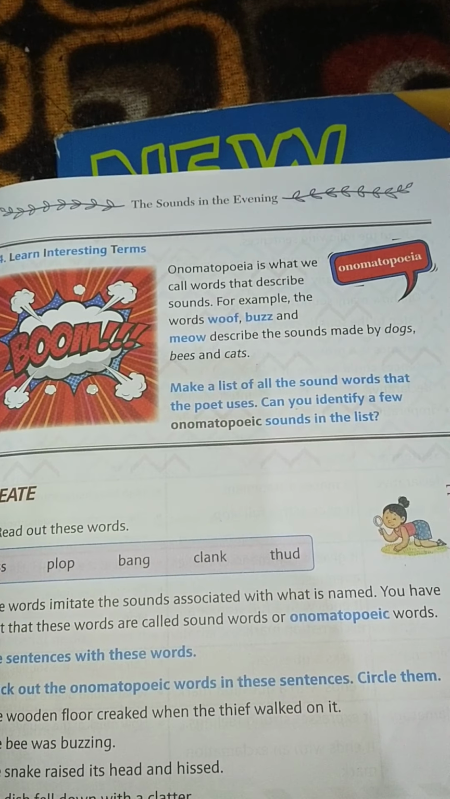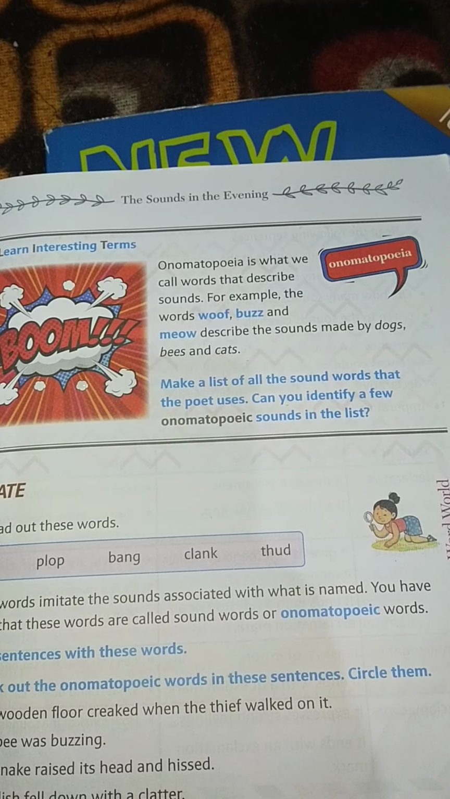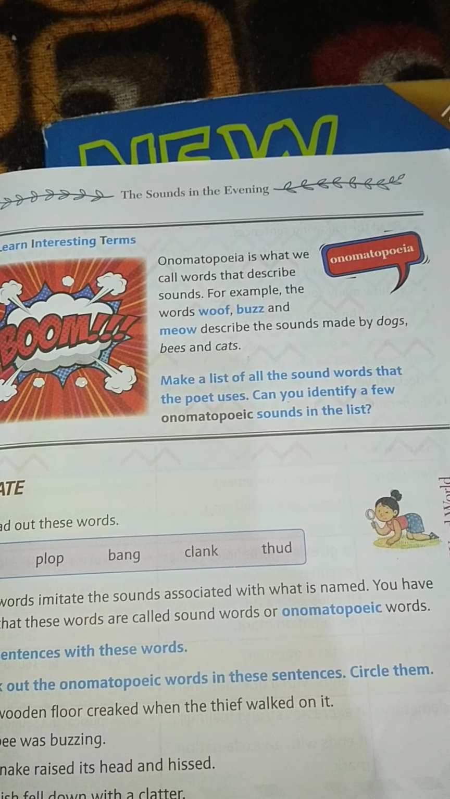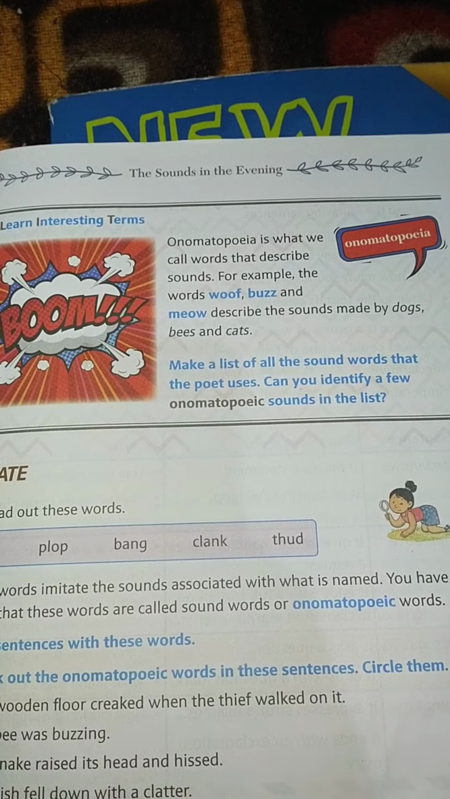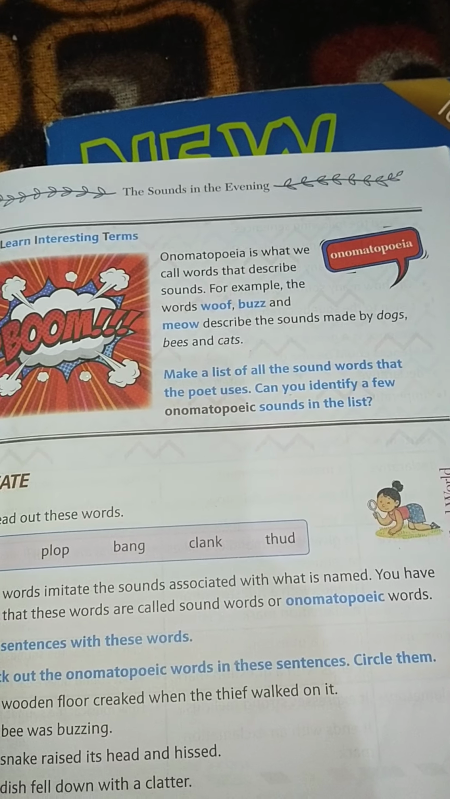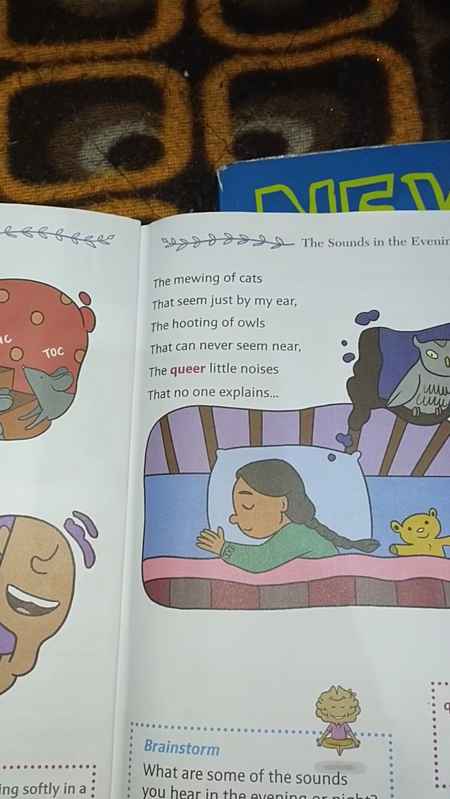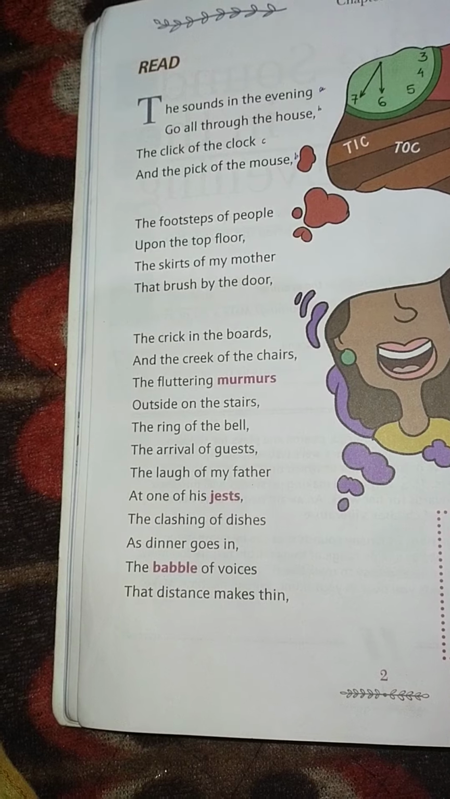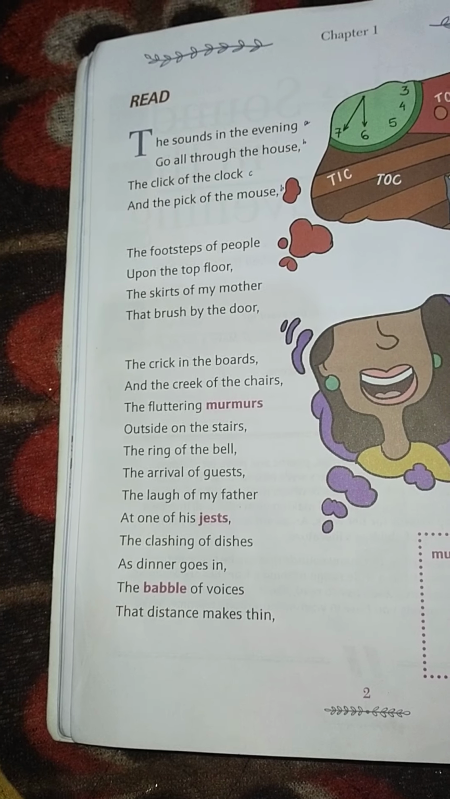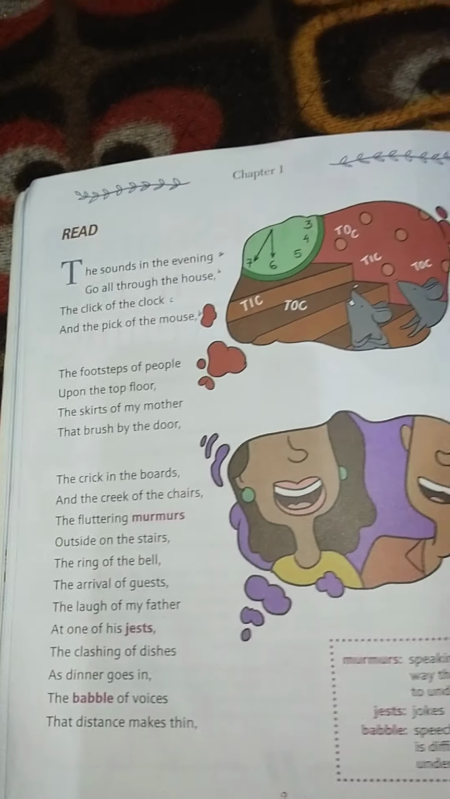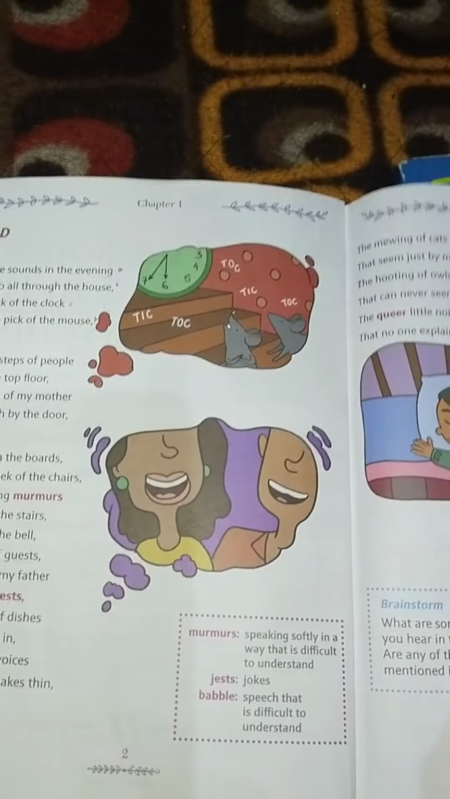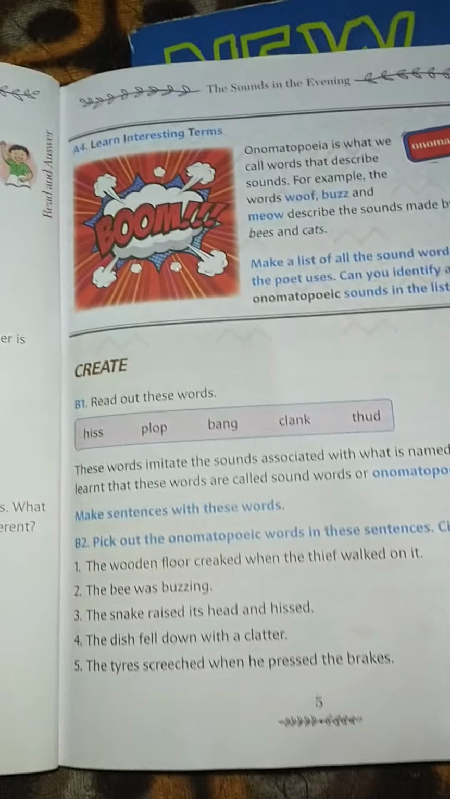So what is onomatopoeia? Onomatopoeia is what we call words that describe sounds. That is a word, but that word describes the sound. For example, woof, buzz, and meow. So here are some of the onomatopoeic words. For example, you have meowing, isn't it? And then you have here pick of the mouse, pick, click. These are some of the onomatopoeic words used in the poem.